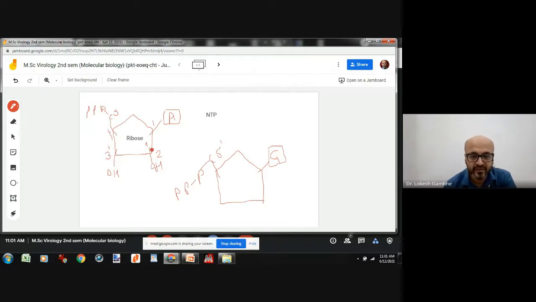Now how will this bind? This particular OH group at 3' of the existing nucleotide will bind with the phosphate group of the 5' carbon of the incoming nucleotide. Thereby, a bond is formed between this position and this phosphate group, and there is a release of two phosphate molecules which are removed.